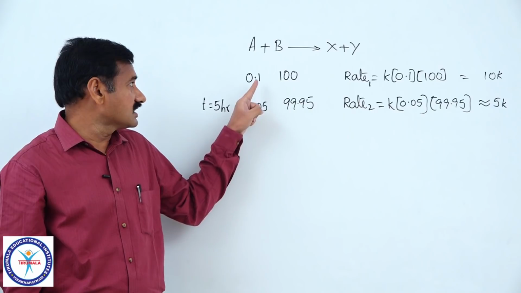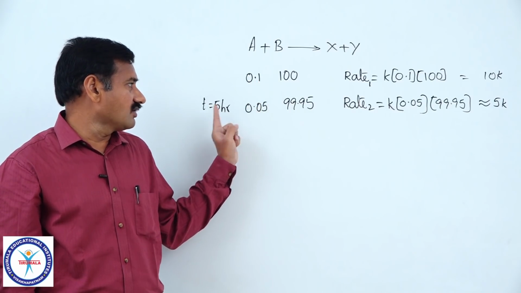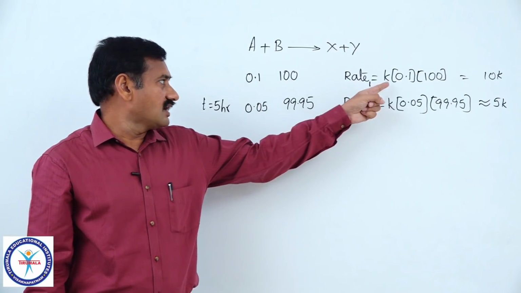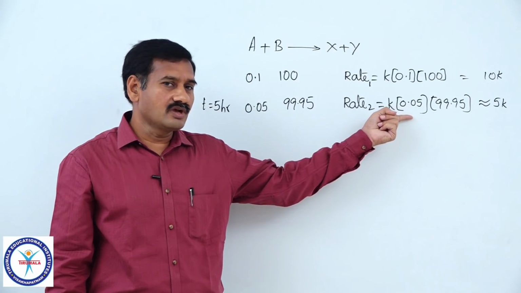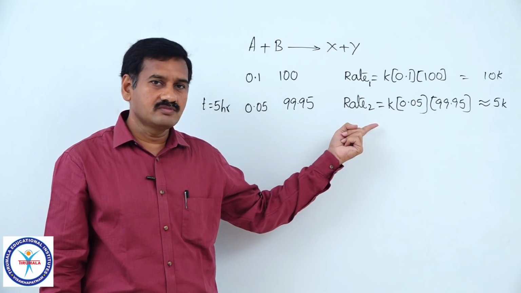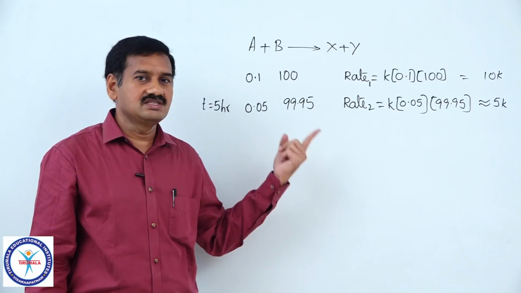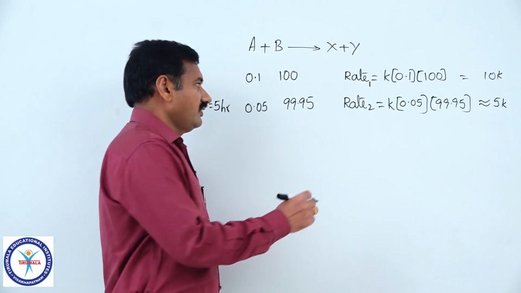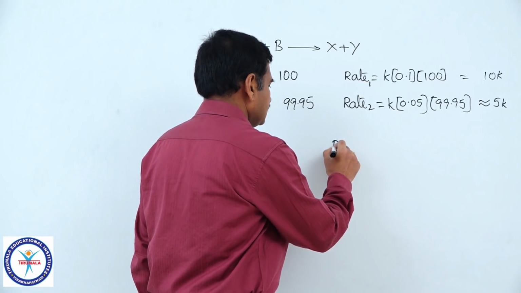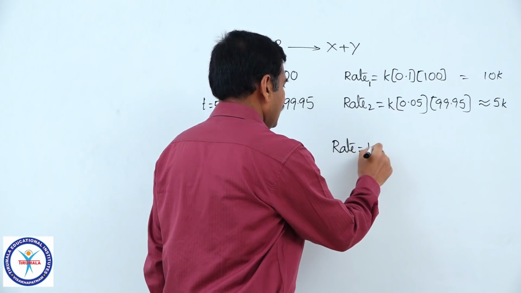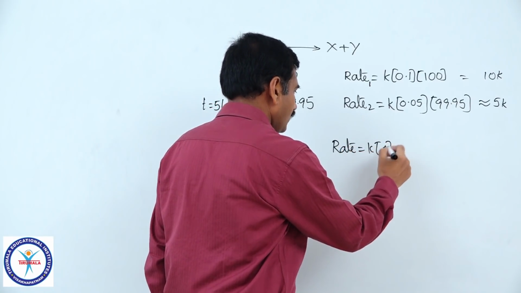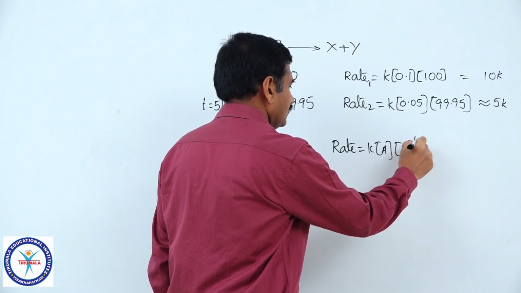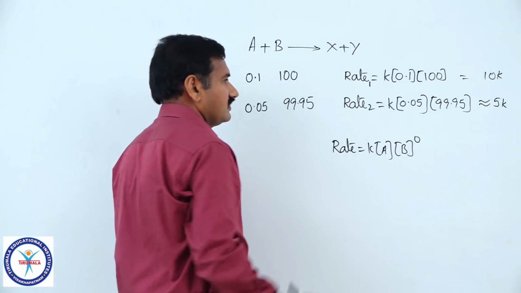But what about the relation between concentration of A and rate of reaction? As the concentration of A is decreased by 2 times, the rate is also decreased by 2 times, so order with respect to A is equal to 1. Therefore, we have to write the rate equation as rate is equal to k into concentration of A alone, with respect to B order is 0. So, it is a total first order reaction.